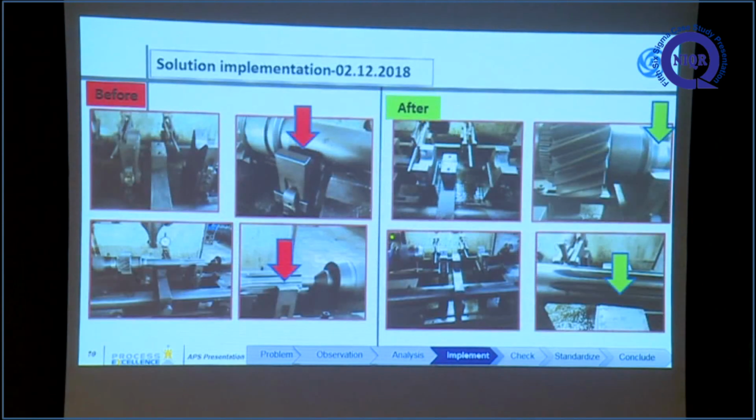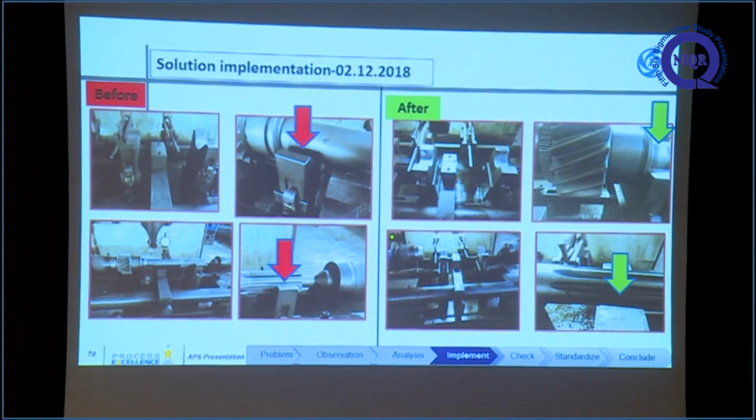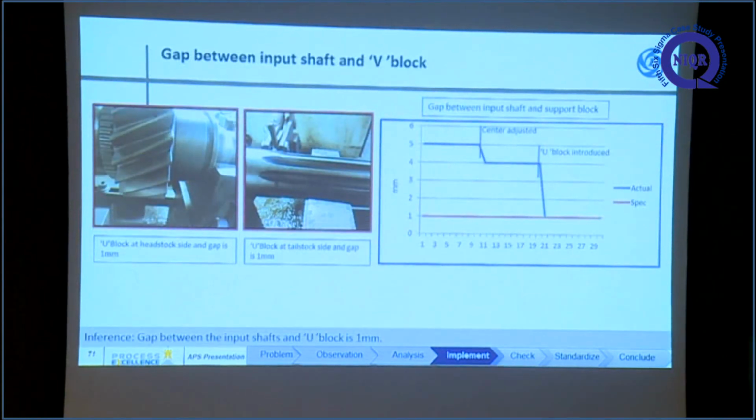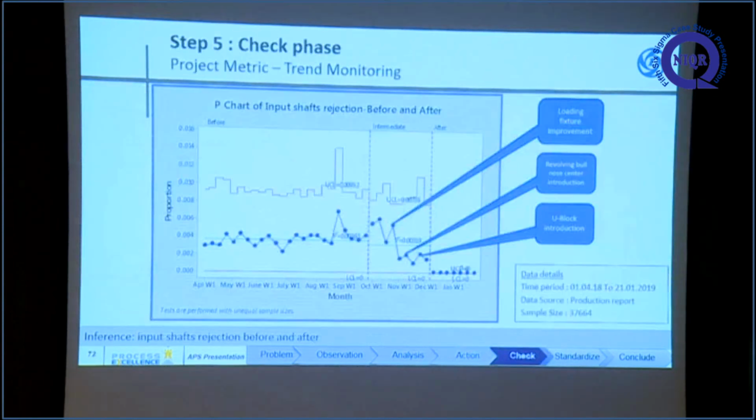This is before and after. Before the gap is 4 mm, after the gap is 1 mm. Overall, before the gap is 5 mm, after adjusting the S-stack tail center the gap is 4 mm, and after introducing the U block the gap is 1 mm. Now we can easily remove the bend in the high deflection input shaft. All three solutions are implemented and a full scale trial was done.